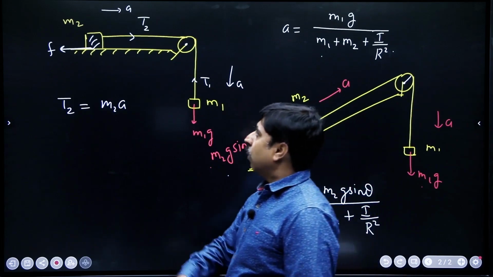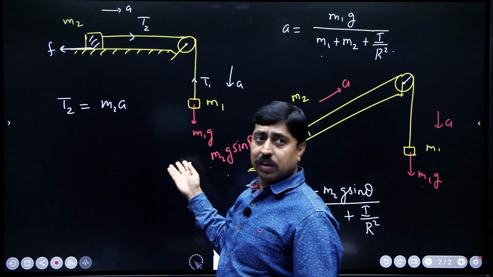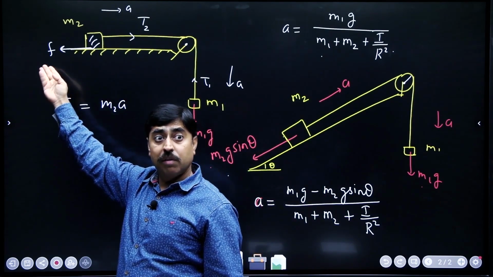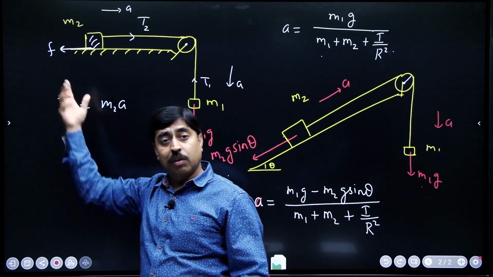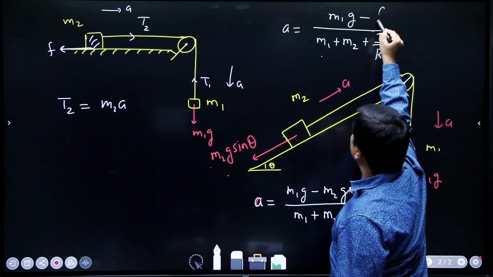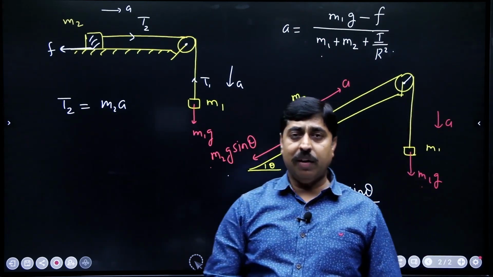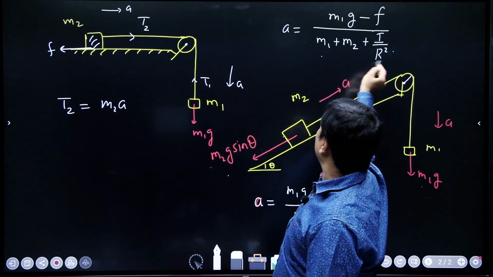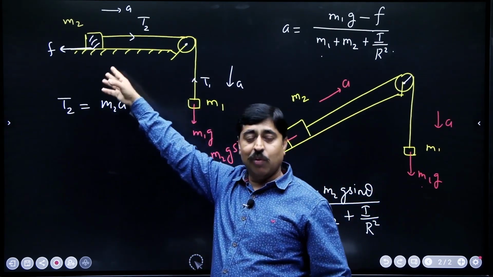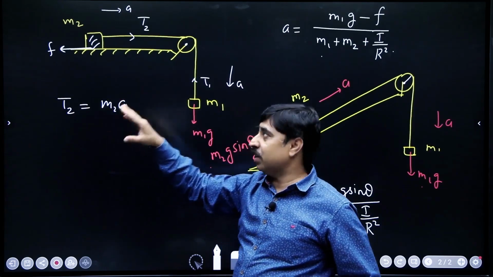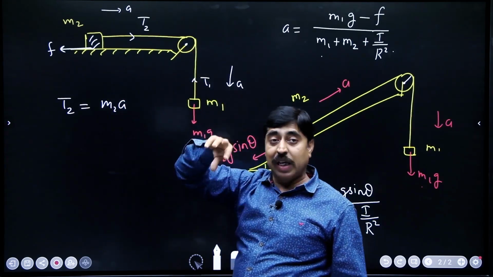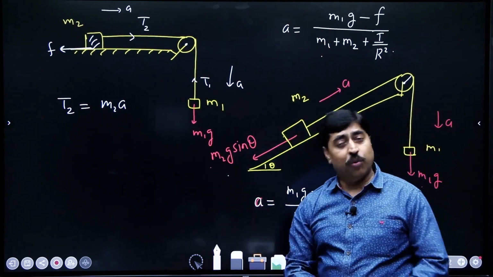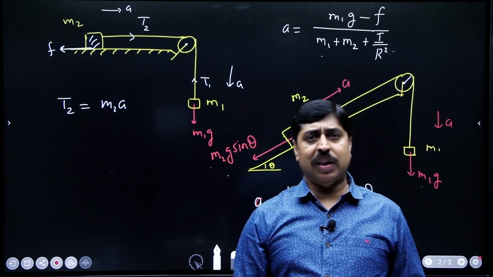Very simple. Now, what is the total force that is trying to run the system? It is m1g minus friction. Friction is trying to oppose the motion. So, the net force which is driving the system is m1g minus f, isn't it? So, net force divided by the total mass m1 plus m2 will be the acceleration in case the pulley is massless. If the pulley has some mass, then this is the value of acceleration. So, even if there is friction, you can always write the answer.